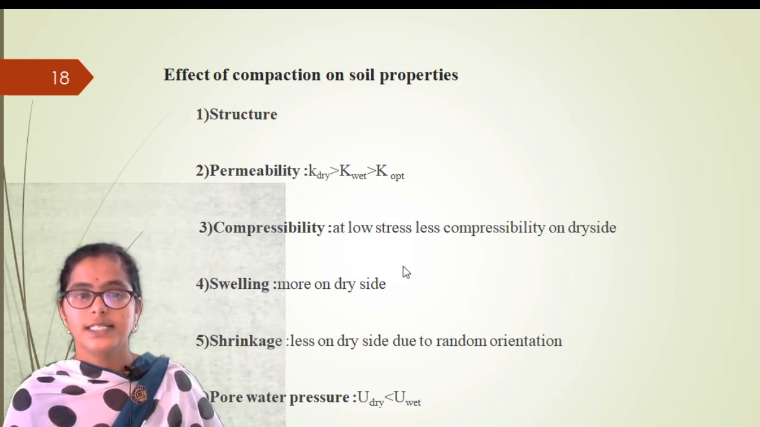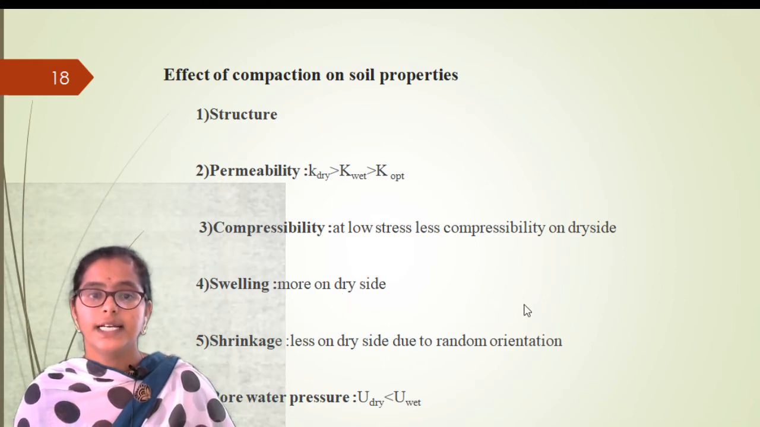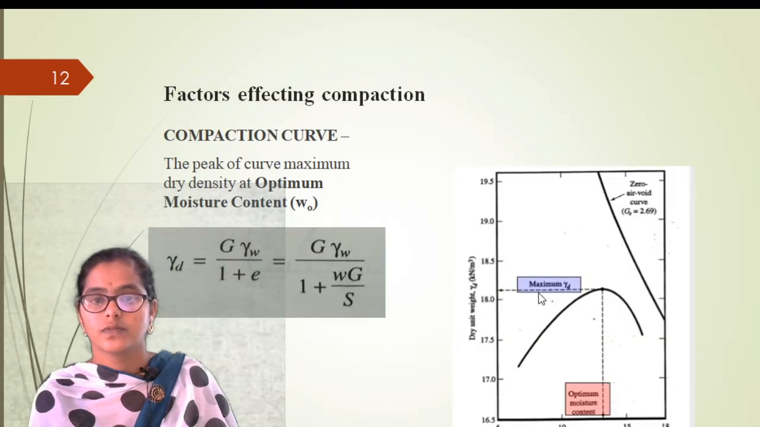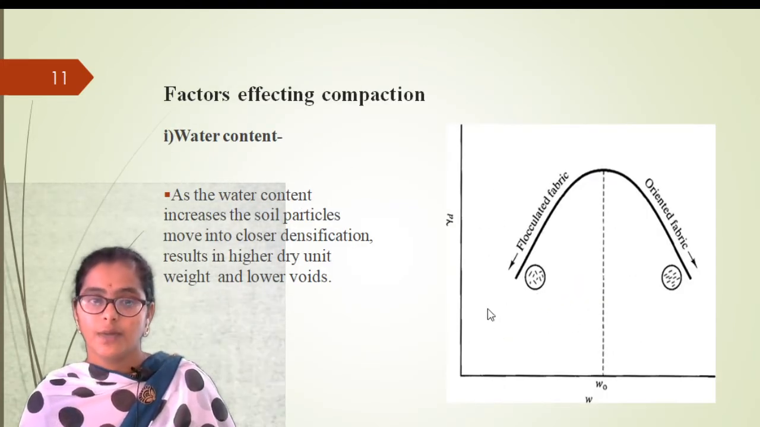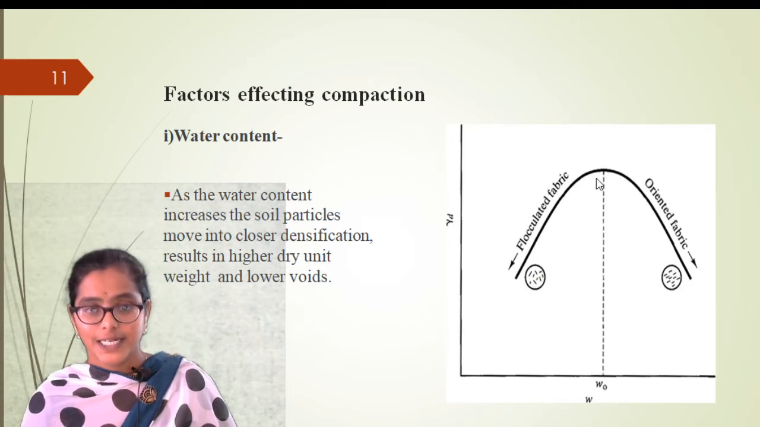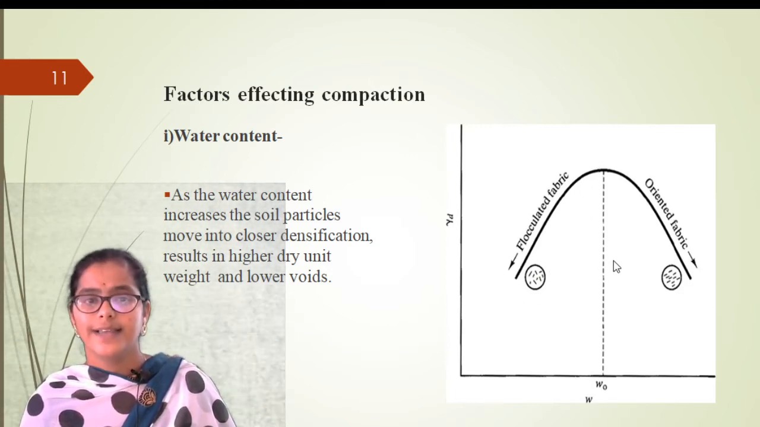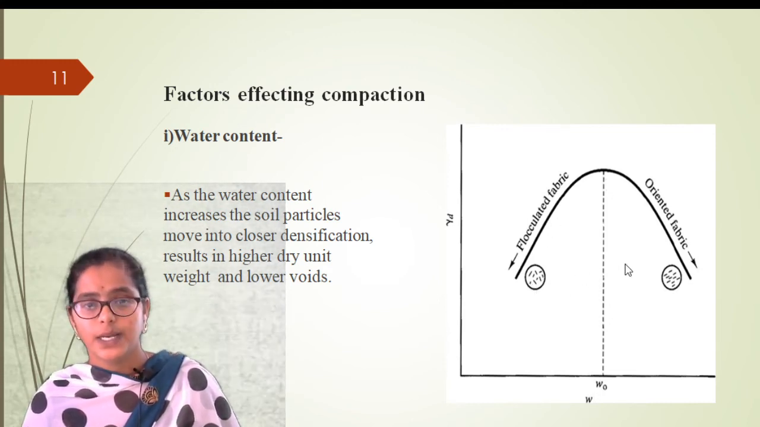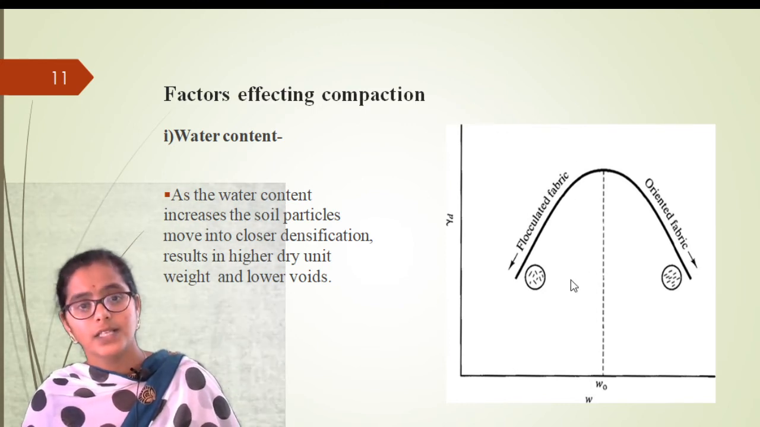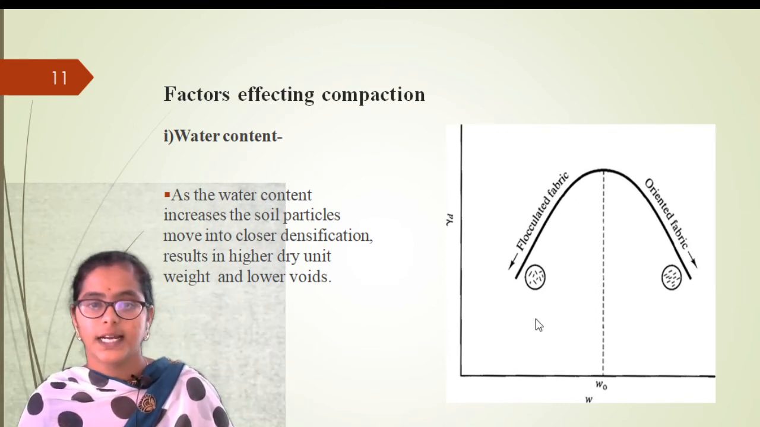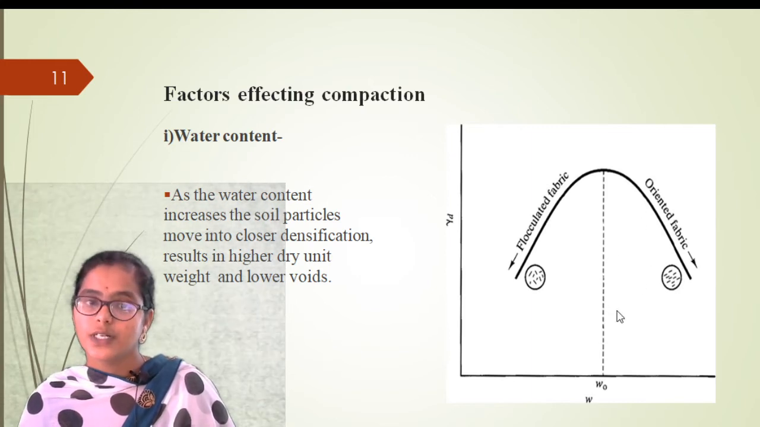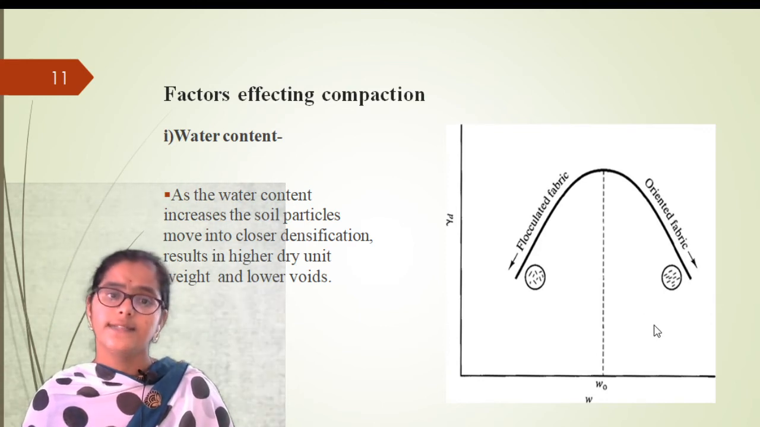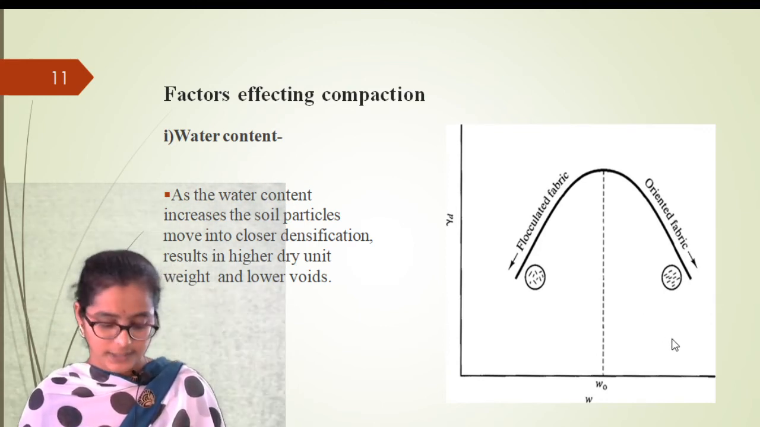So we said, just like permeability, only on the dry side of the compaction curve the water can percolate, right? Whenever there is a chance for the entering of water, there will be a chance for swelling. So only on the dry side there is more swelling, and only a chance for shrinkage on the wet side. Okay, because the shrinkage will happen only when the soil is wet, right?